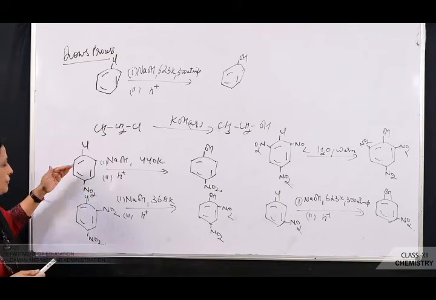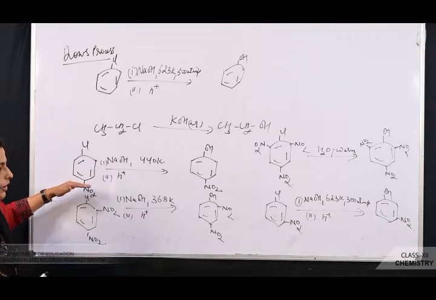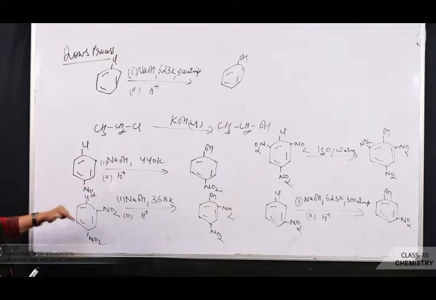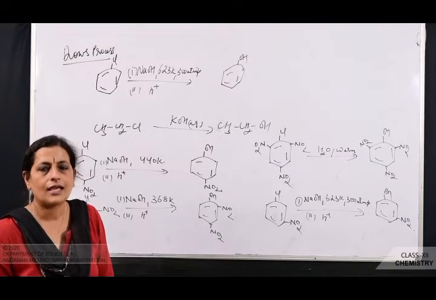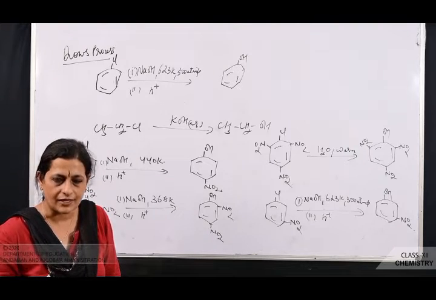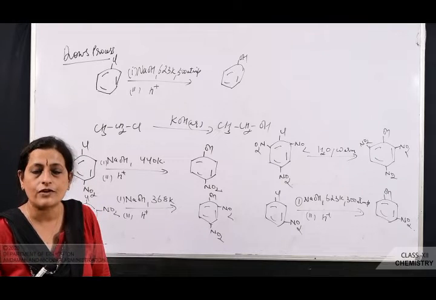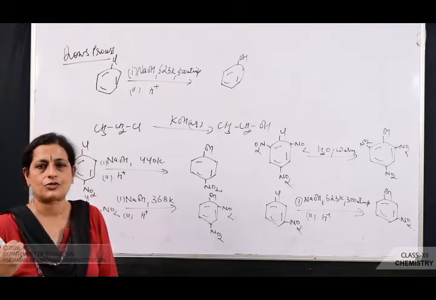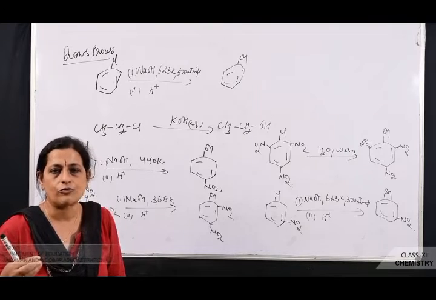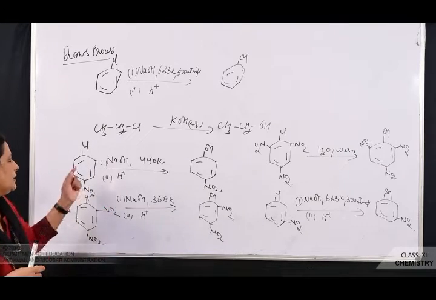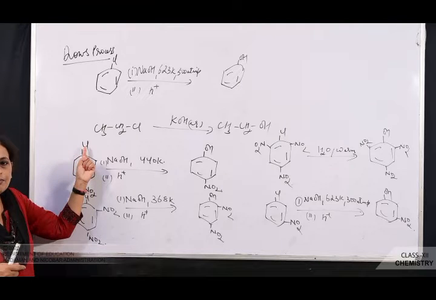That is, if you introduce an electron withdrawing group in ortho or para position, the ability of nucleophilic substitution reaction in haloarenes becomes fast. Why? Because this electron withdrawing group withdraws the electron and the effect of resonance becomes less. So the cleavage of carbon halogen bond becomes easy.